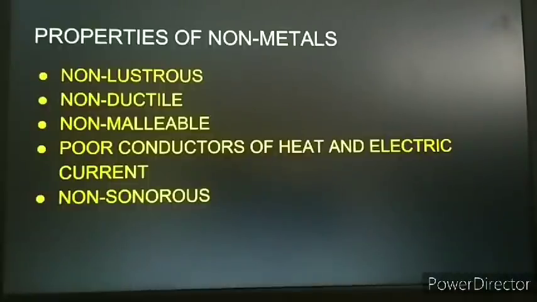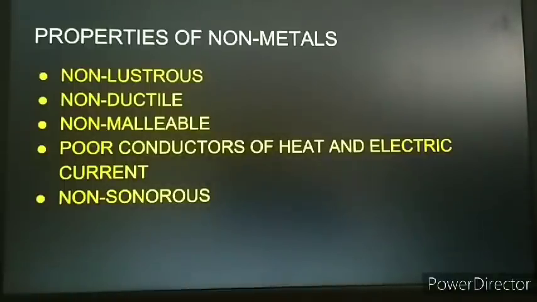So we consider that non-metals are dull looking, they are non-ductile and non-malleable, poor conductors of heat and electric current because they do not allow heat and electric current to pass through them.